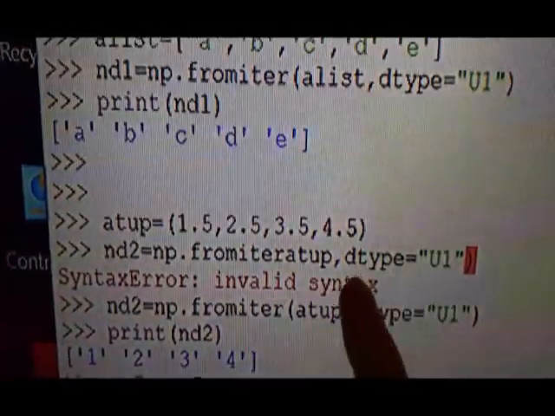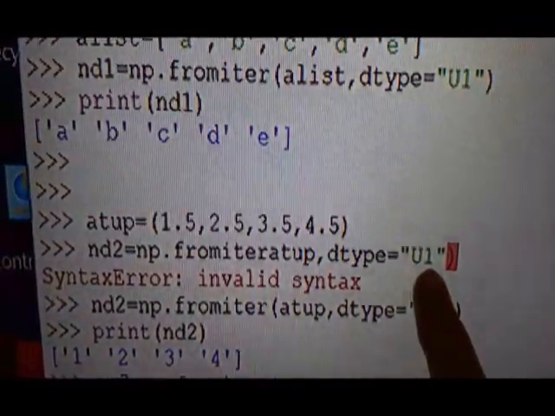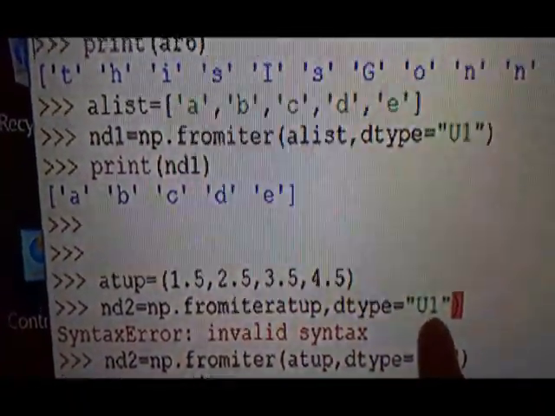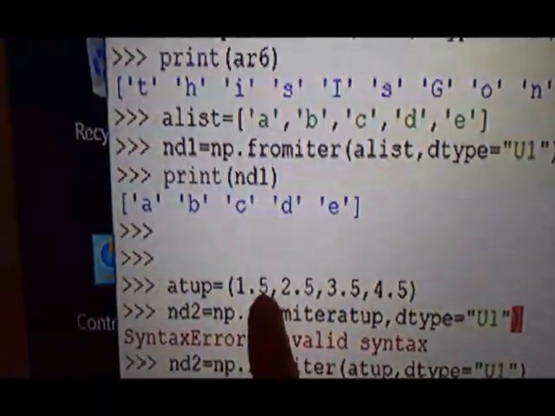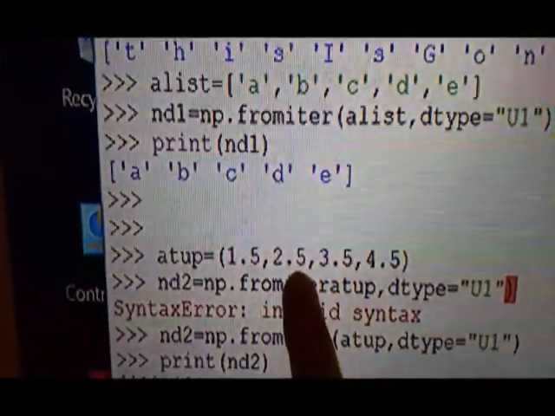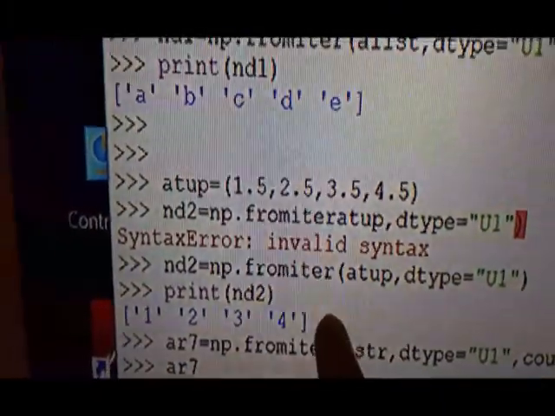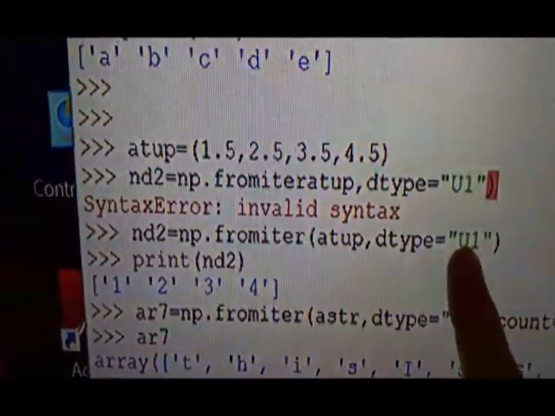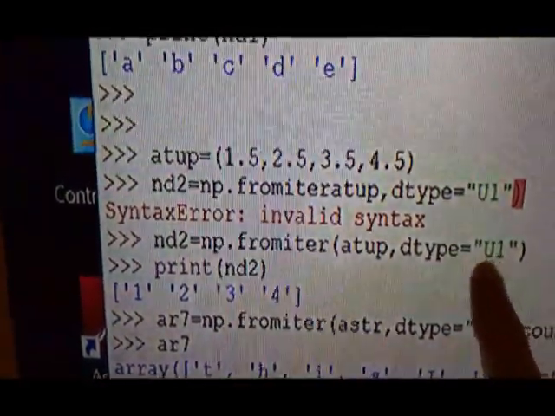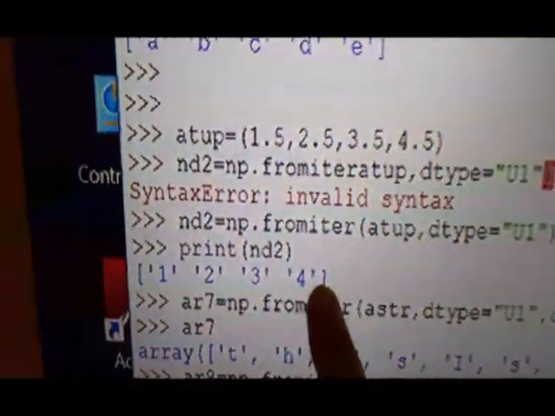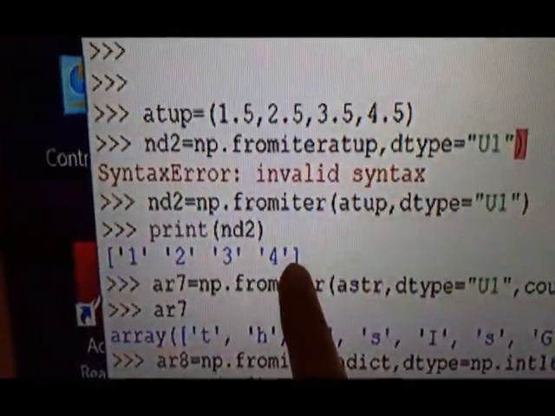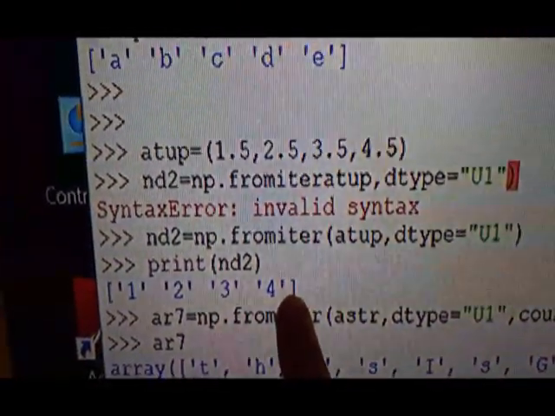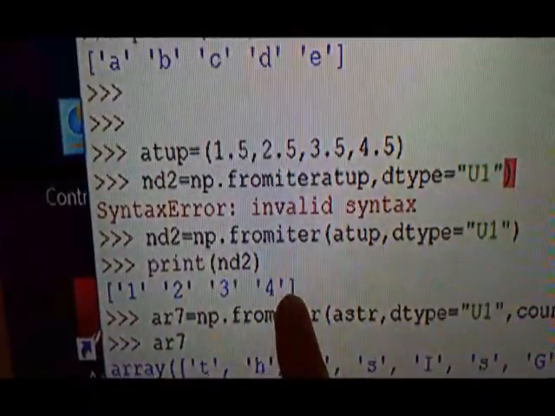Then through tuple, this is the fromiter function. This data type is U1. You can see here the tuple has got values 1.5, 2.5. These are the floating point values. But when you create this, what do you get? Due to data type U1, meaning the Unicode character string type, you get 1, 2, 3, 4 within quotes. Because of the data type, this array has got elements 1, 2, 3, 4, not 1.5, 2.5. Are you getting it?